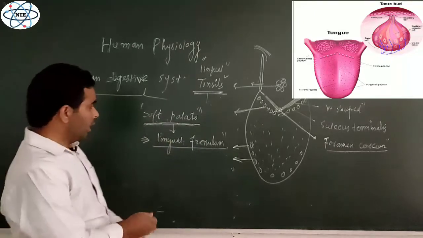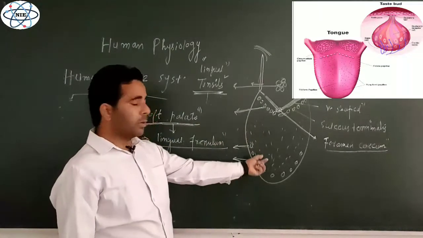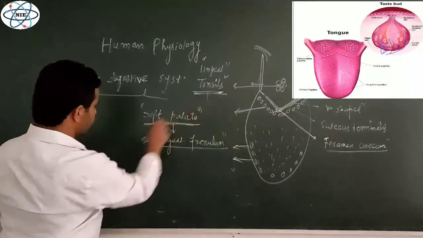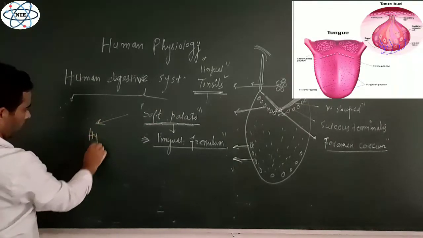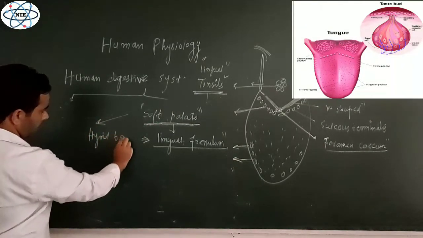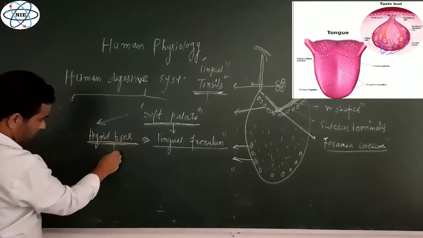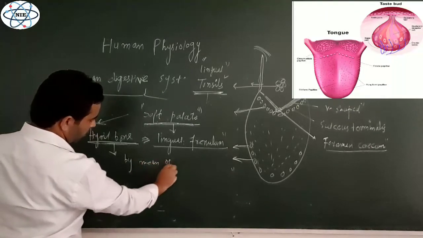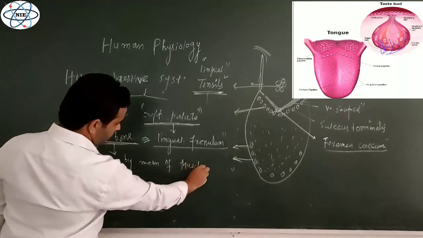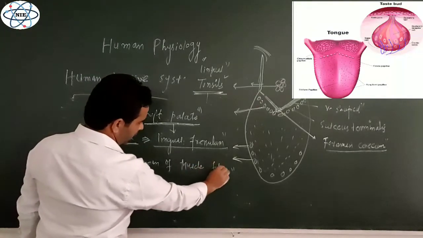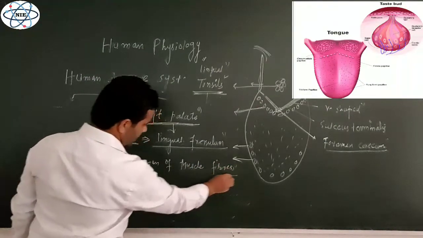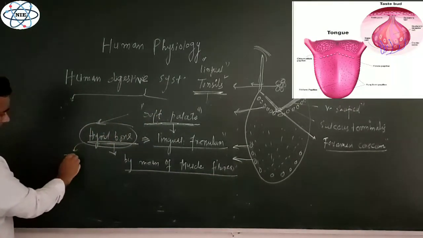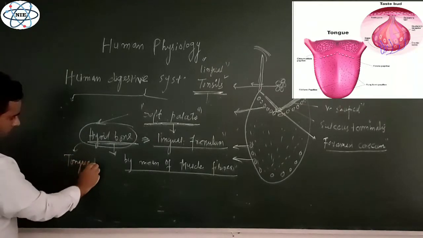Second, it is muscular in nature. There are various striped muscle fibers in it, and with the help of these muscle fibers, the tongue is also attached to the hyoid bone. The muscle fibers are attached to the bone, and the bone to which it is connected is the hyoid bone. That is why the hyoid bone is also known as the tongue bone.